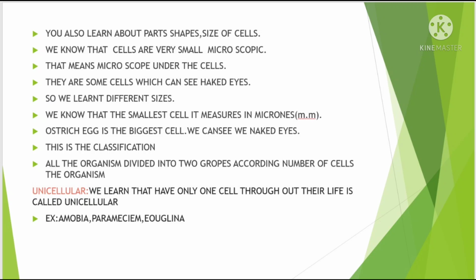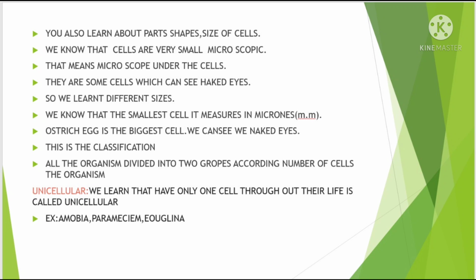That means cells are seen under a microscope. There are some cells which we can see with naked eyes. So we learn different sizes. The smallest cell is measured in microns. The biggest cell is the ostrich egg, which we can see with our naked eyes.